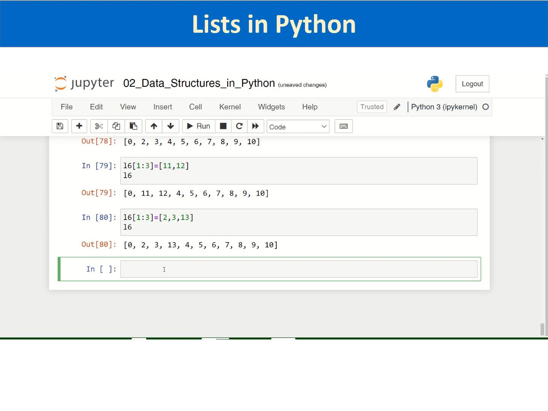And what would happen if you are passing fewer elements? That also let us see. Suppose you want to change again the first and second elements, but you are passing only one element.